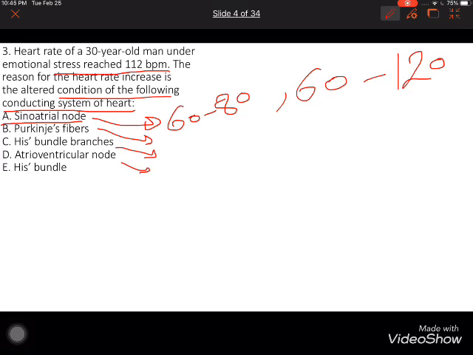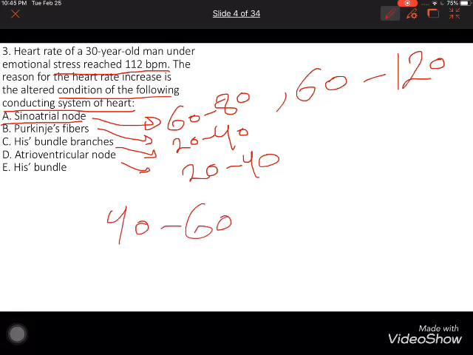Purkinje fiber is just from 20 until 40. His bundle, or Hess bundle, both of them also up to 40. But atrioventricular is just from 40 to 60. Atrioventricular node.